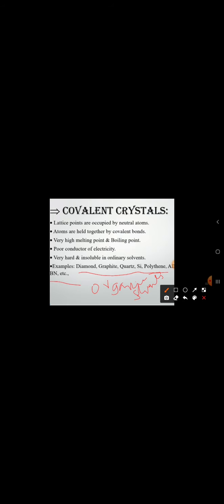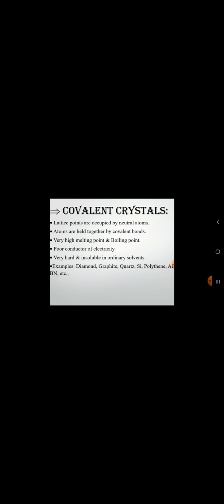So the atoms are very tightly held. Because of that, we can say these are very hard and insoluble in ordinary solvents. So what examples can we take here? Diamond, graphite, quartz, silicon, polythene, aluminum nitrate, boron nitrate and also borazone. So these are the examples we can take for this. So this is about covalent crystals.